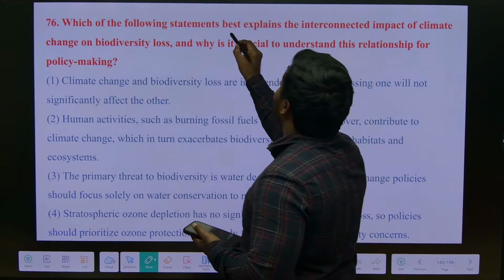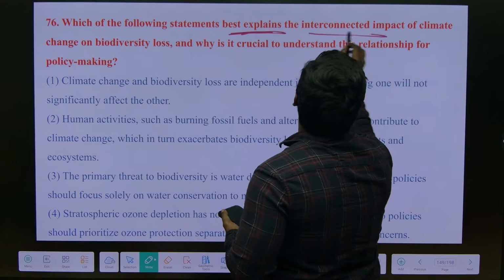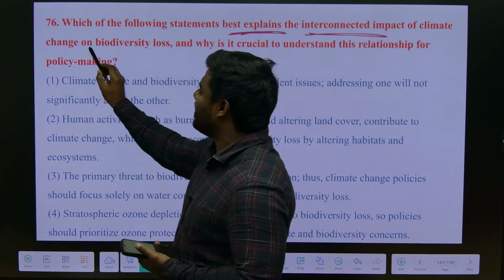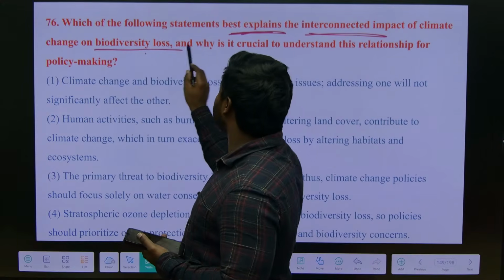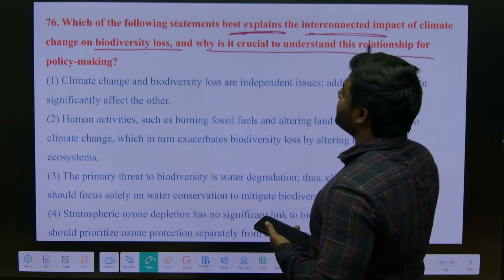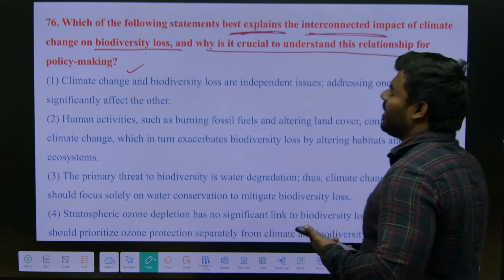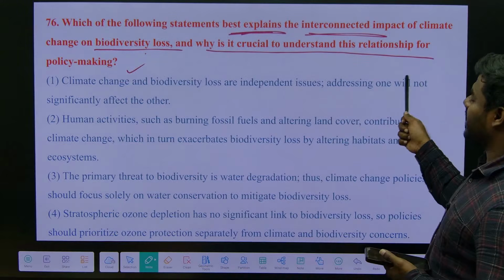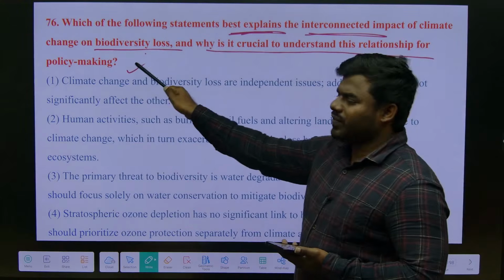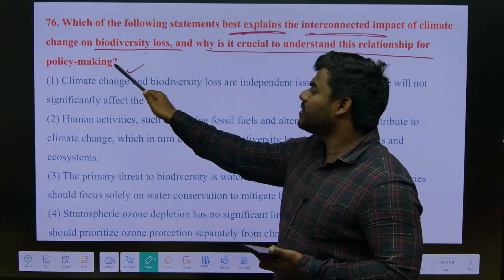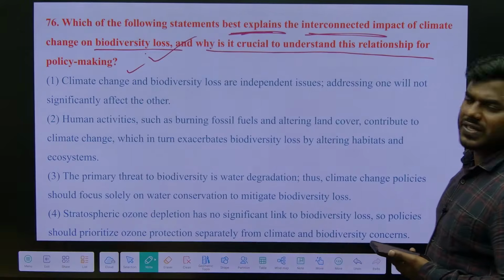Which of the following statements best explains the interconnected impact of climate change on biodiversity loss, and why is it crucial to understand this relationship for policy making? So understand the given question very correctly. Which of the following best explains the impact of climate change on biodiversity loss?